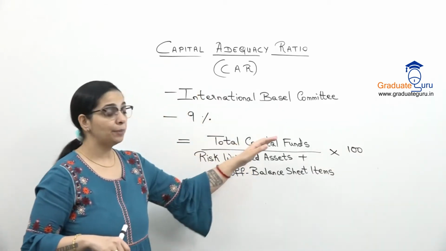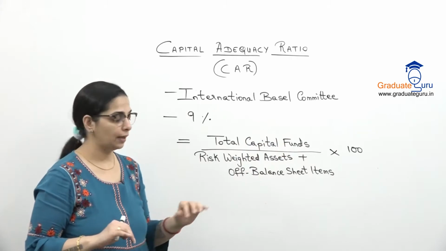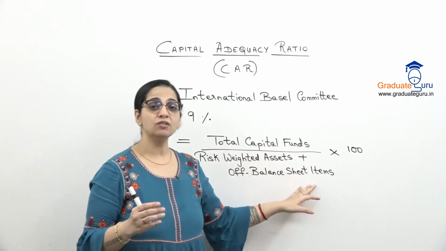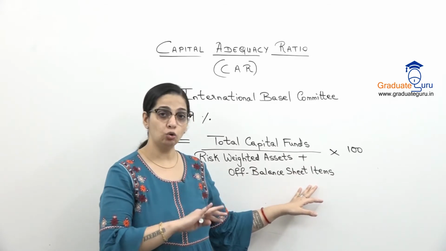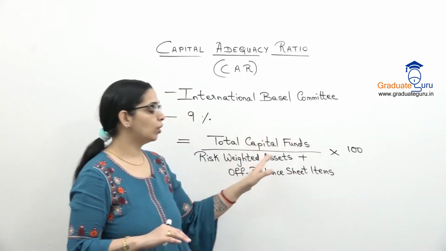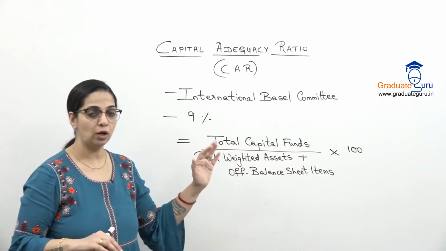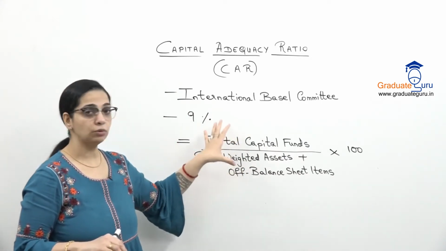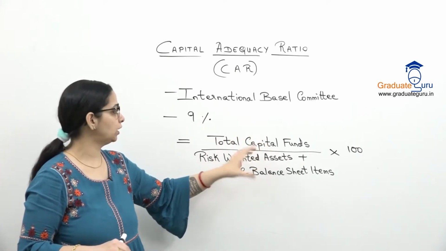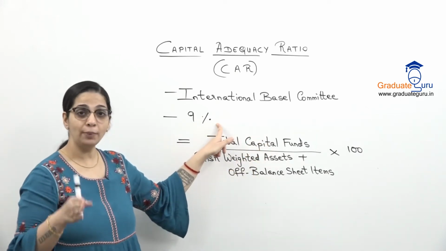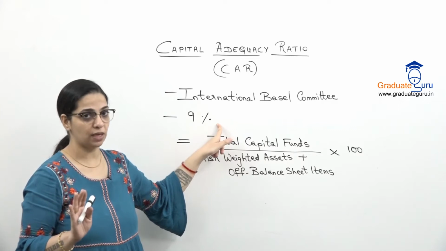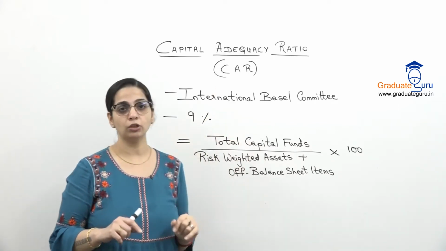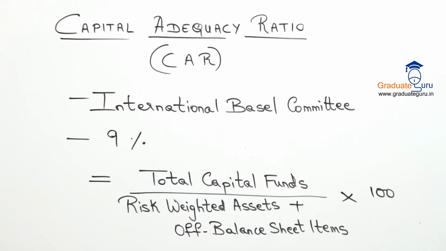So total capital funds में क्या include करना है? Risk weighted assets क्या है? What are the off balance sheet items which we are going to include here? And how are we going to calculate this ratio? So we are going to study all of this step by step. First, I want you to write down this formula most importantly और ये number जो अभी के लिए is valid, 9%. So take this down and then we'll go ahead with how to calculate this ratio.